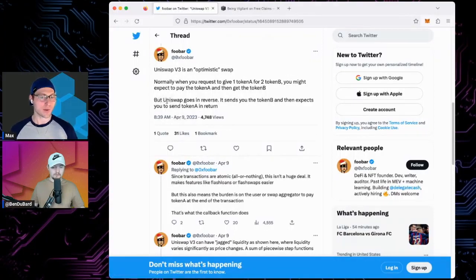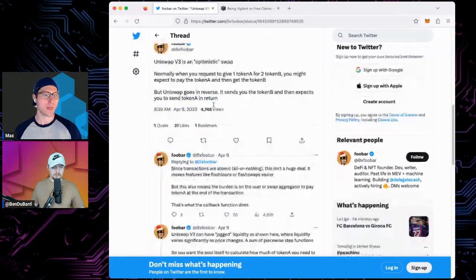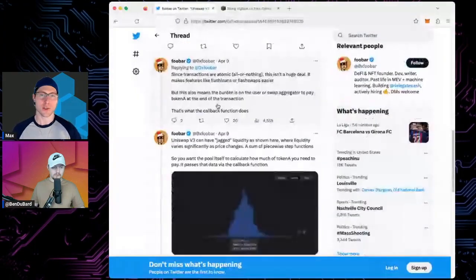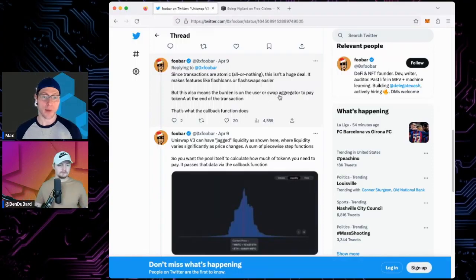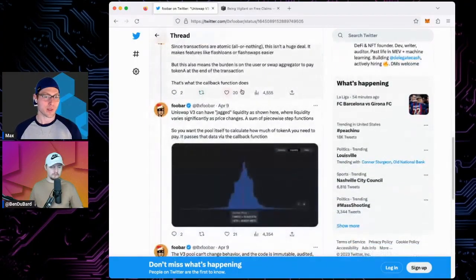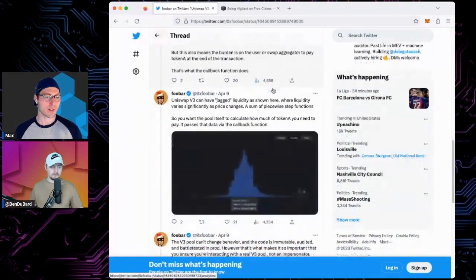But Uniswap goes in reverse. It sends you token B, then expects you to send it token A in return, which is much harder to explain to the average person. Since transactions are atomic, which means all or nothing, this isn't a huge deal. It makes features like flash loans or flash swaps easier. But this also means the burden is on the user or the swap aggregator to pay token A at the end of the transaction. And that's what the callback function does, the code that they referenced.